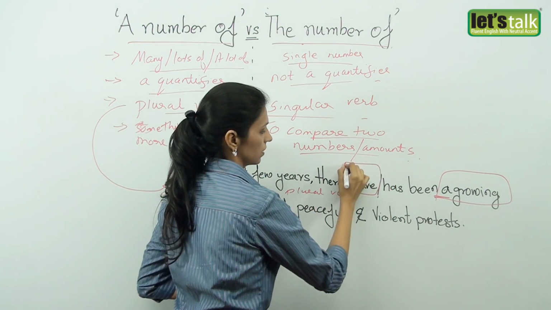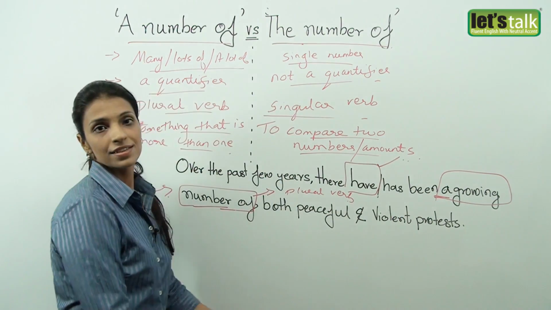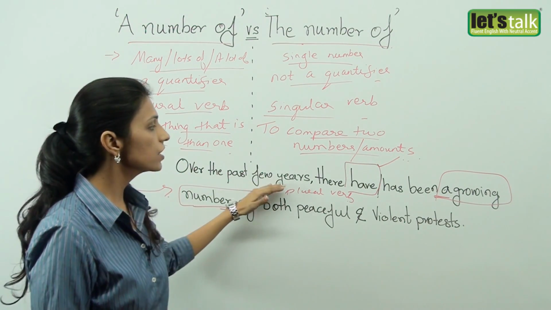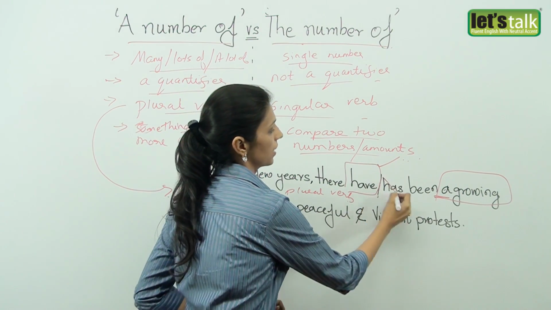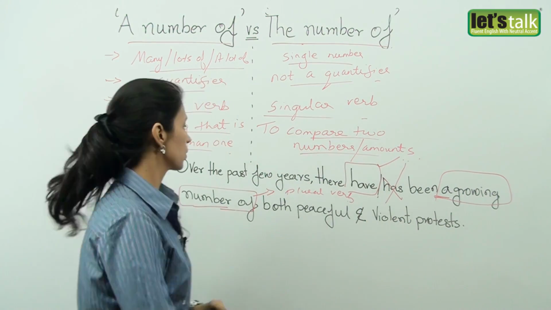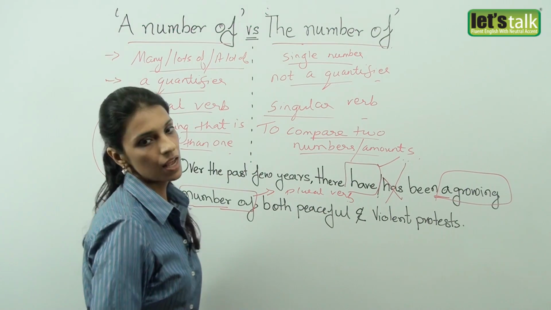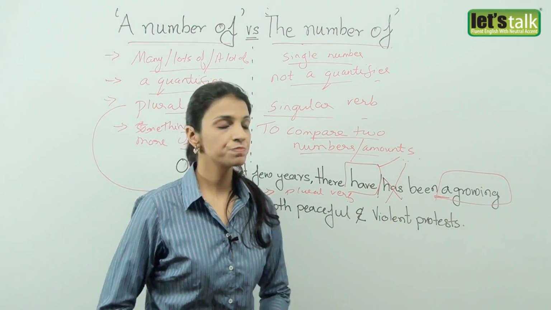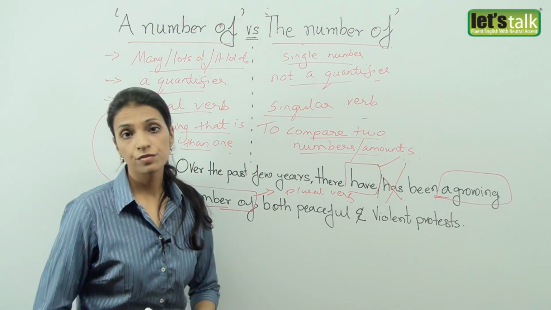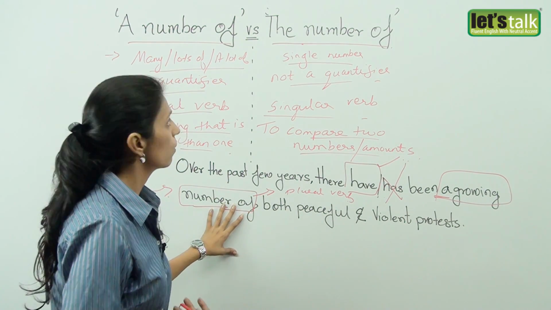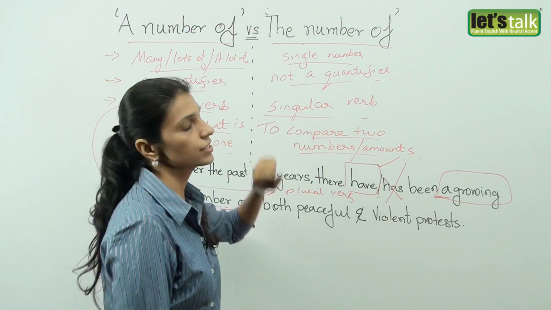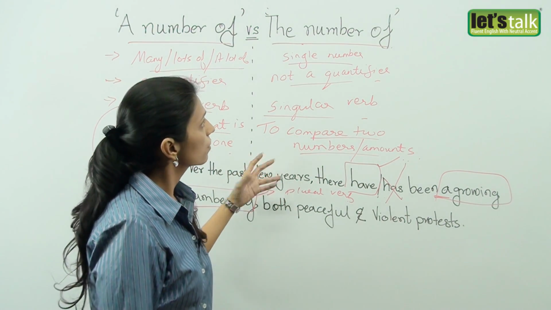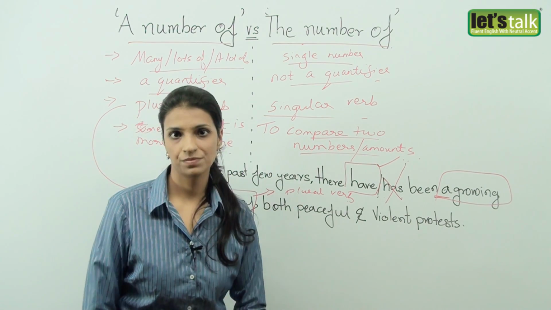So the original sentence that I read on the blog was correct. The correct sentence is, over the past few years there have been and not has been a growing number of both peaceful and violent protests. So friends, remember, when you use a growing number of, you say have or are. And when you use the common expression the number of, you will use a singular verb. For example, was or has.